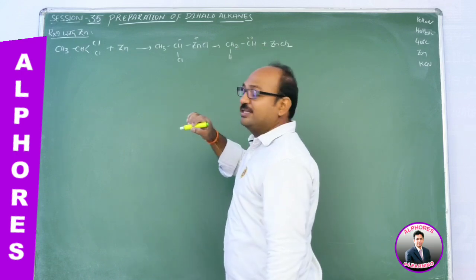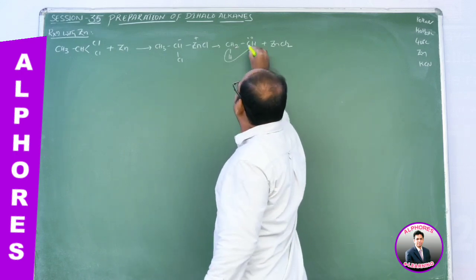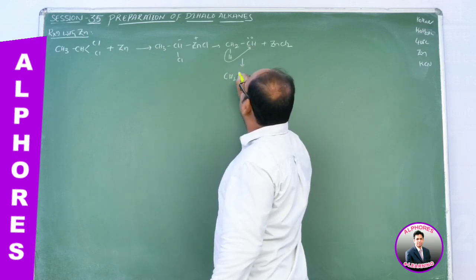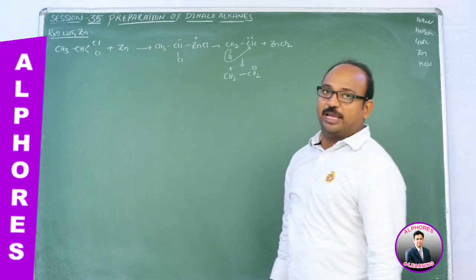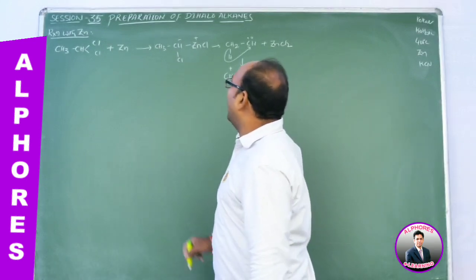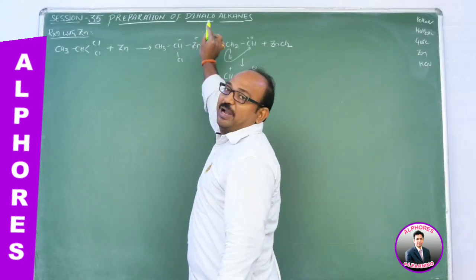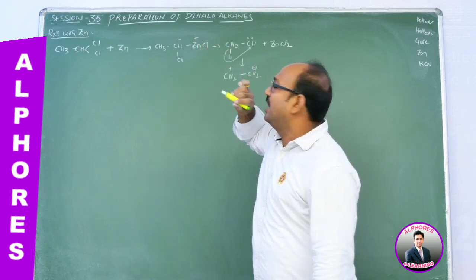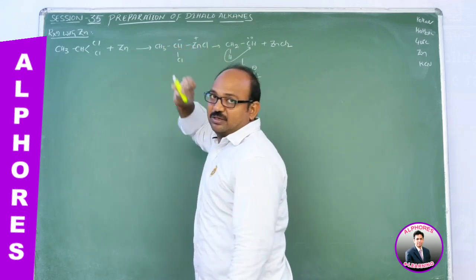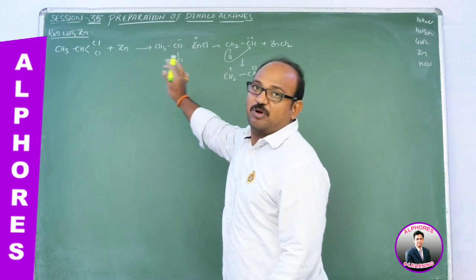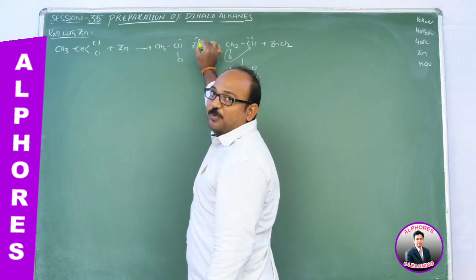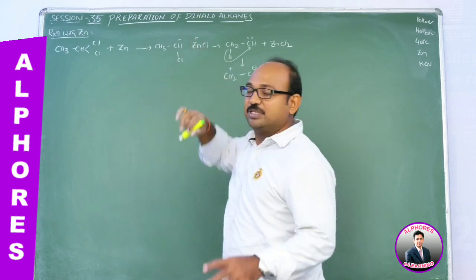CH3, two electrons, right? Now from here a hydride shift takes place. Then we are getting CH2 plus and CH2 minus. Repeating one more time, listen carefully here. After formation of the Grignard reagent, the metal is going to bear positive charge and carbon gets negative charge, right? Because the C-Zn bond is going to break. Finally, the metal gets positive charge, carbon gets negative charge.